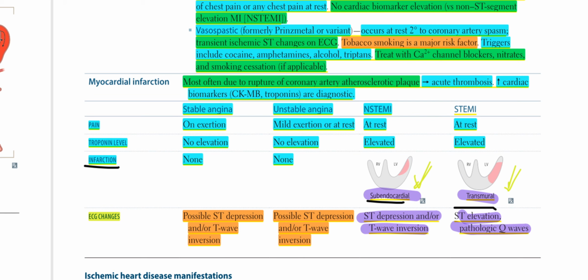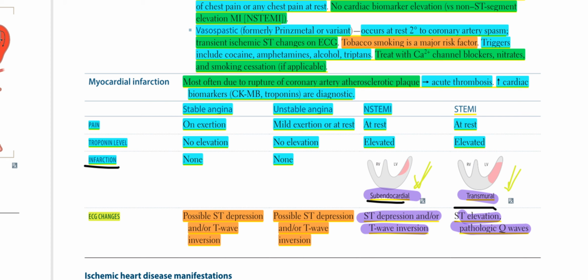Myocardial infarction, most often due to rupture of coronary artery atherosclerotic plaque that leads to acute thrombosis, and there will be increased cardiac biomarkers. For example, CK-MB and troponins are diagnostic.